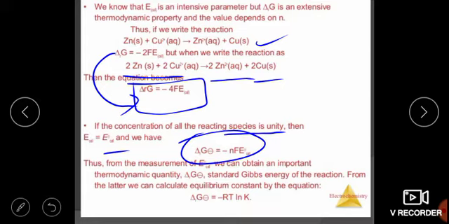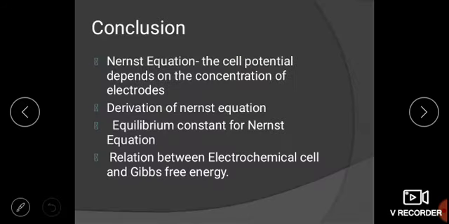Thus from the measurement of E cell we can obtain an important thermodynamic quantity, the standard Gibbs energy of the reaction. We can calculate that delta G is equal to minus RT log K. So this is all for today. If you are not understanding, it is a little bit mathematical, so it is difficult to take in this slide way. But whenever I come live, once again I will definitely take both the concepts, the Nernst equation and the equilibrium of the Nernst equation.